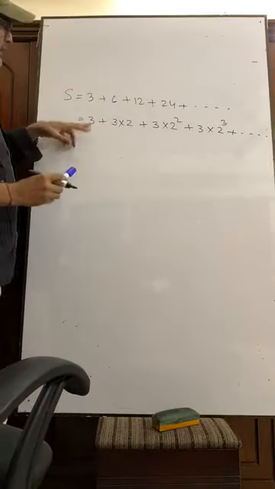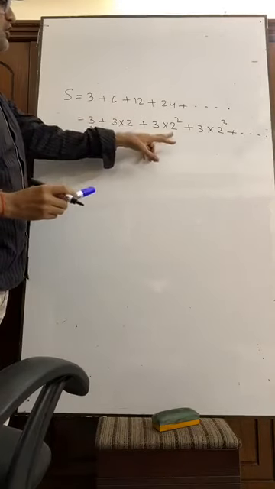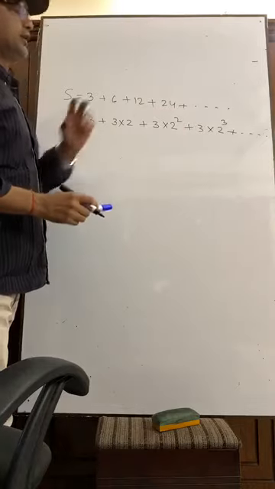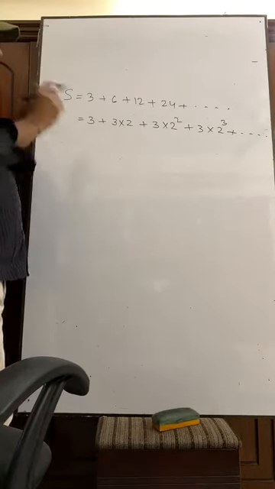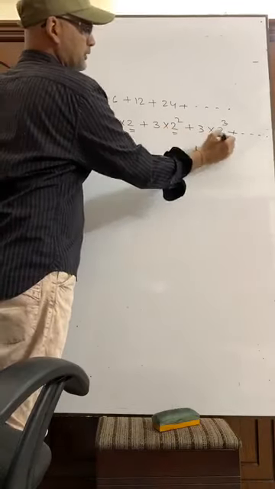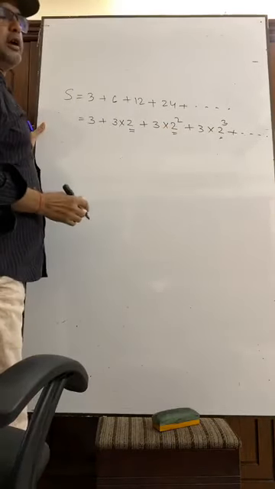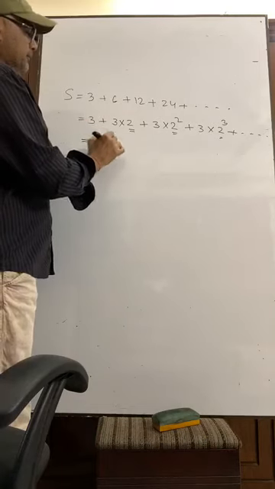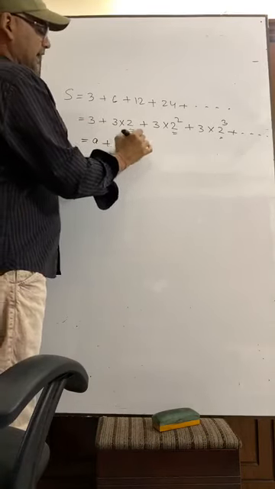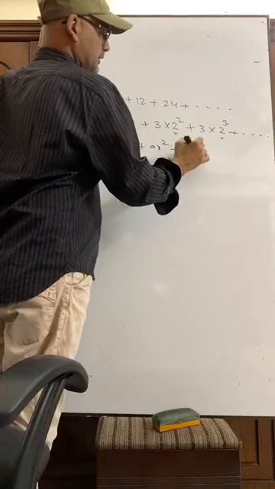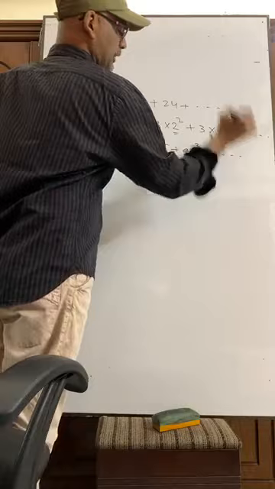See, 3 times 2 is 6, 2 square 4 into 3 is 12, 2 cube 8 into 3, that is 24. Here we get 2, 2. This 2 is called here the common ratio. I am showing you. Suppose it is A, AR, AR square, AR cube in this way.